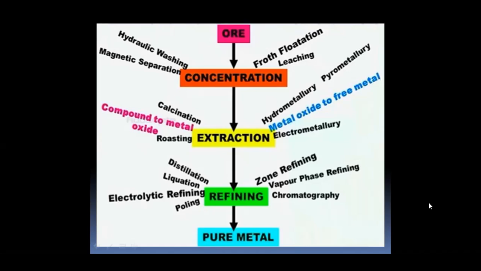Extraction of the metal from the concentrated ore involves calcination, roasting, conversion to metal oxides, hydrometallurgy, pyrometallurgy, electrometallurgy, that is metal oxide to free metal. Then the extracted metal undergoes refining by distillation, liquation, electrolytic refining, poling, zone refining, vapor phase refining, chromatography. They will get pure metal which is 99.99%.